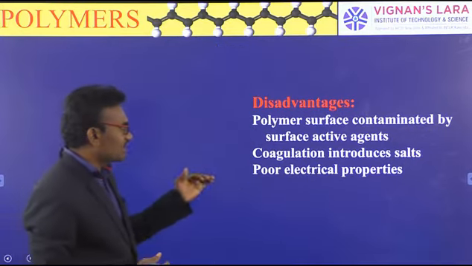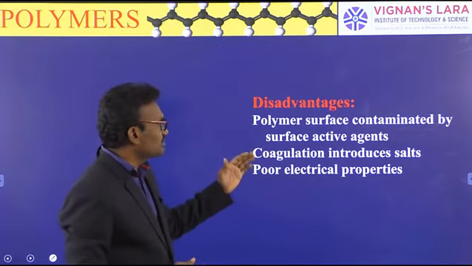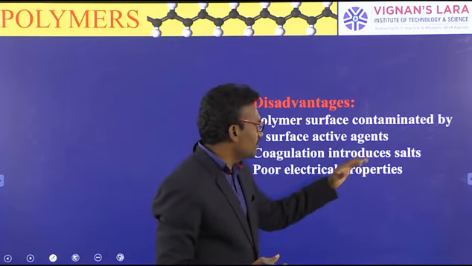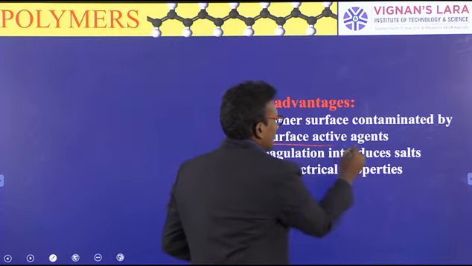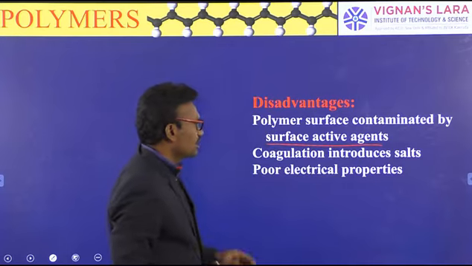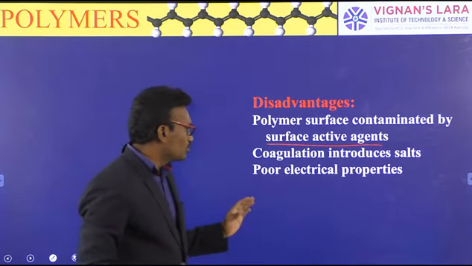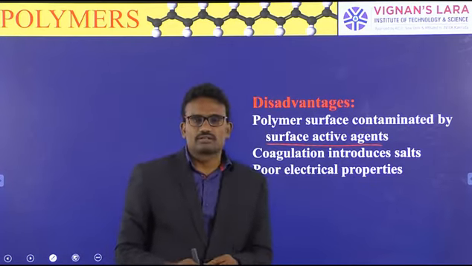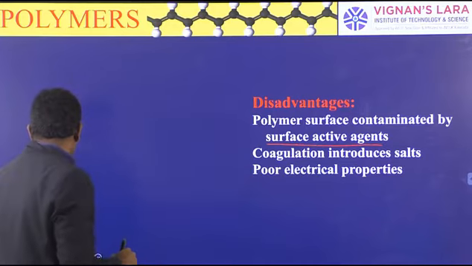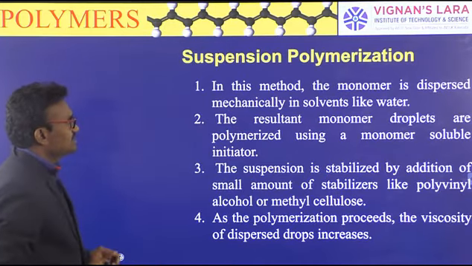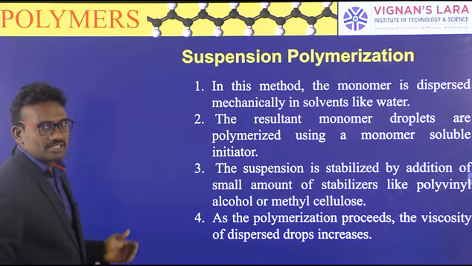Some disadvantages are also available. Polymer surface is contaminated by surface active agent. Coagulation introduces salts, poor electrical property. These are the disadvantages. The next is suspension polymerization.